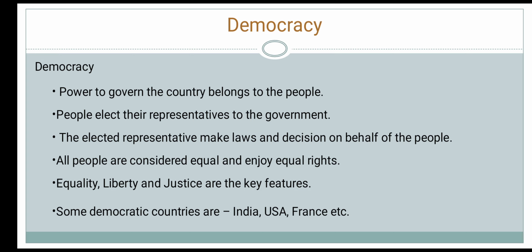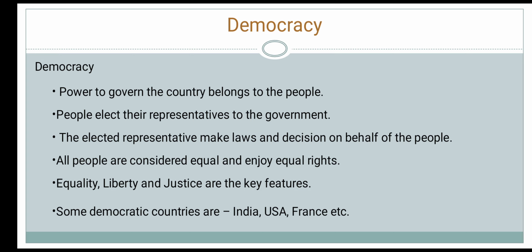In a democracy, the power to govern the country belongs to the people, mostly through elected representatives. People have the right to elect their representatives to the government. The elected representatives make laws and take all the decisions for the country collectively on behalf of the people.